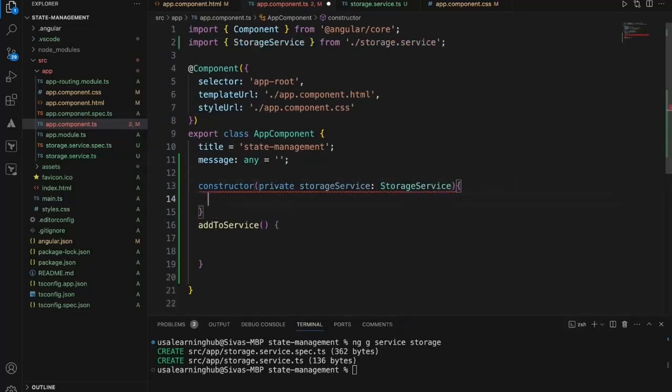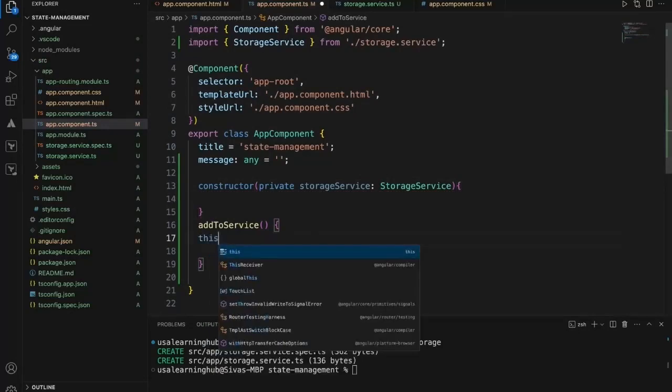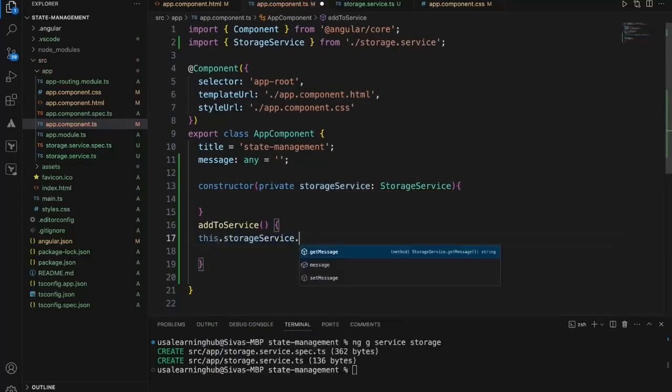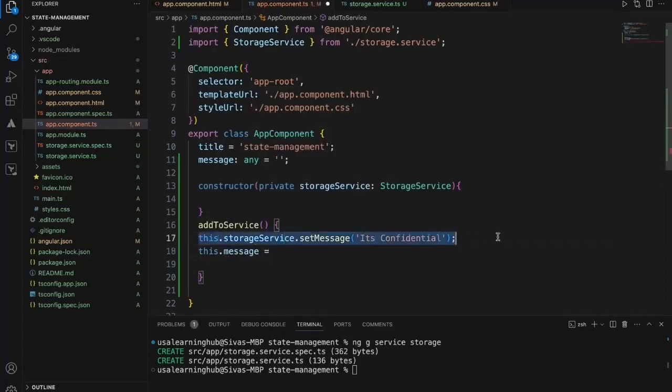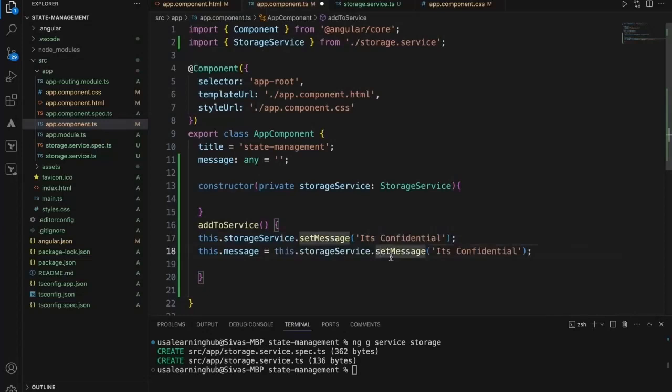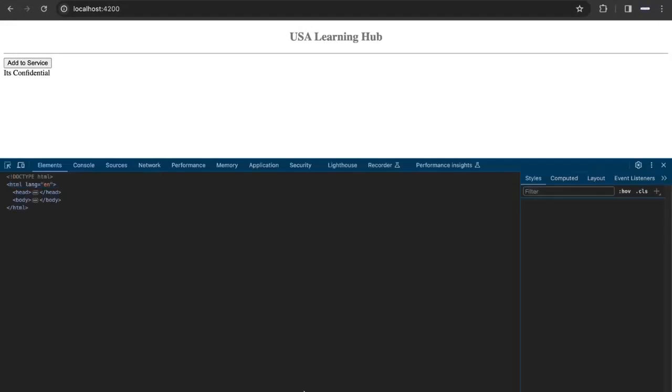Now I'll inject this service into the constructor of the component. With this.storageService, I'll set the message first, then I'll get it. I'll set a message, it is confidential, and again I'll get this message and assign it to this message field, let's say getMessage. Now let's check this one. I clicked, I got the message. It is set to the service and got from the service.